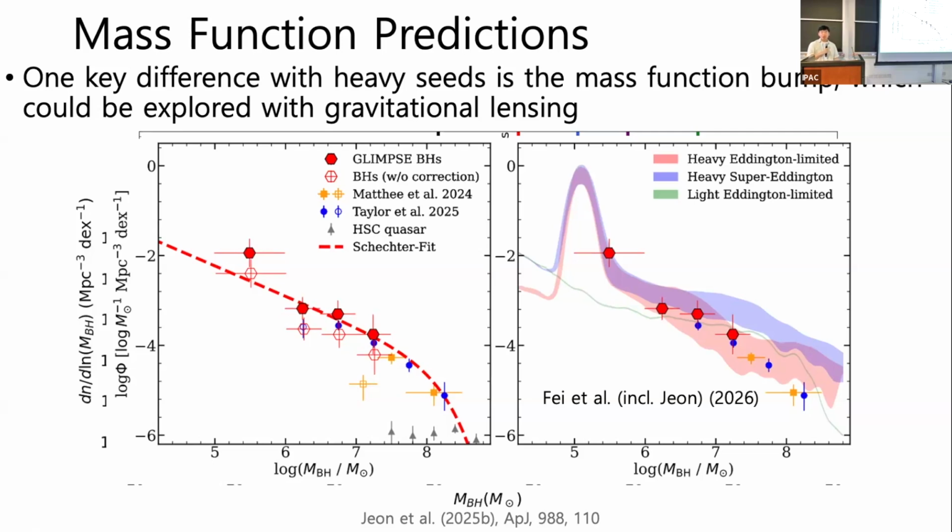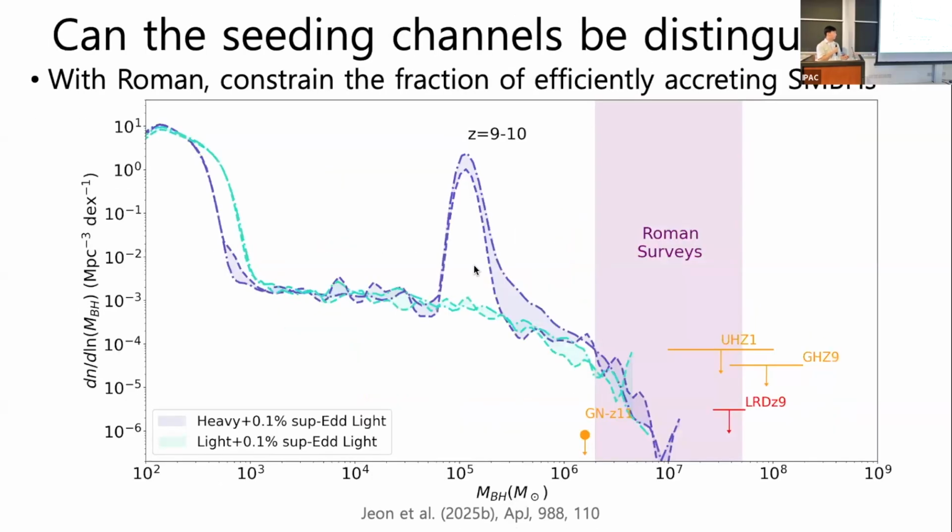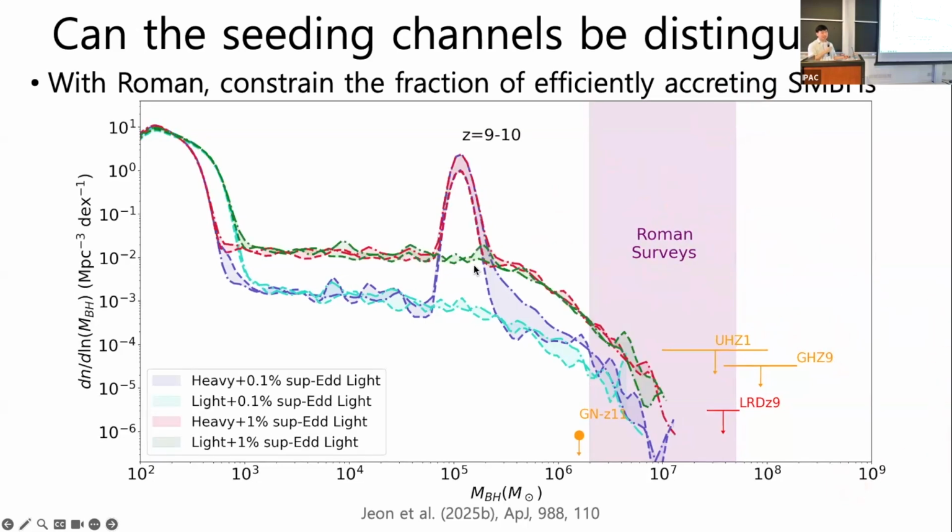An alternative, more indirect pathway to distinguish the seeding scenarios is to go to higher redshifts. And this is, again, the combination model at high redshifts. I put a rough prediction of the lowest mass black holes that Roman could reach in this era. I believe there are more talks later on that will discuss how Roman could reach what black hole masses. In this case, we believe Roman will have distinguishing power to indirectly say what the accreting black hole models are. Since there are no strong constraints at high redshift, all we can do is change the number of these accreting black holes.